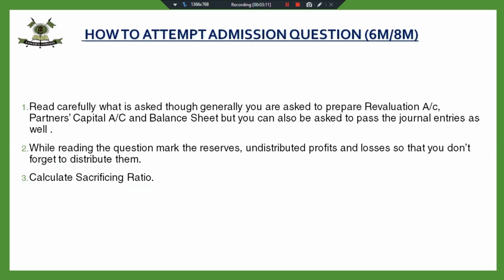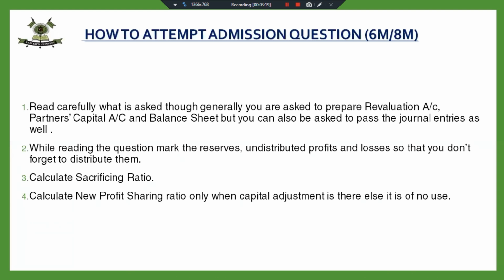And in most cases you will see we are not required to calculate it, because the sacrificing ratio is given in an indirect way. The new profit sharing ratio is required only when it is a question of capital adjustment. The questions that we will be doing today do not include capital adjustment, so we will not waste our time calculating the new profit sharing ratio. It has been observed that as soon as a child gets an admission question, he starts calculating the new profit sharing ratio. In a full-fledged question, the new profit sharing ratio is not required unless a capital adjustment is there.